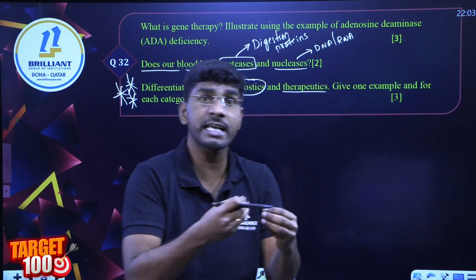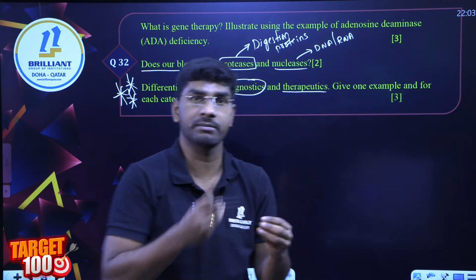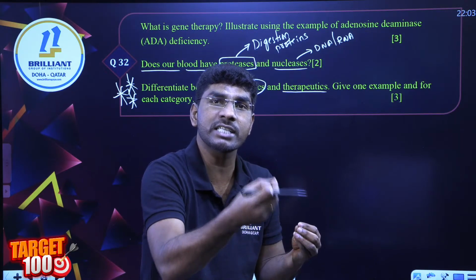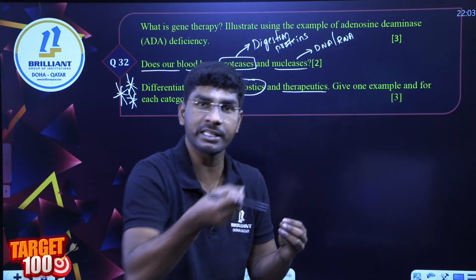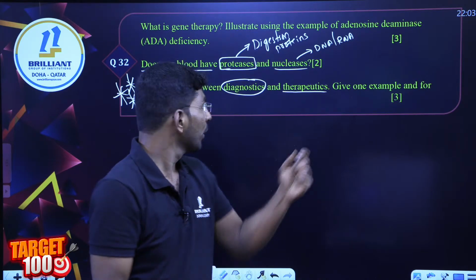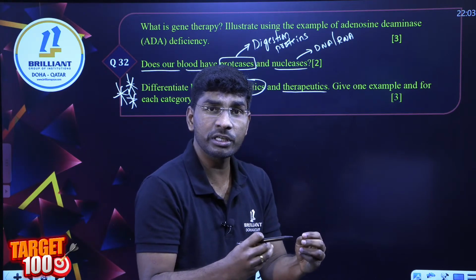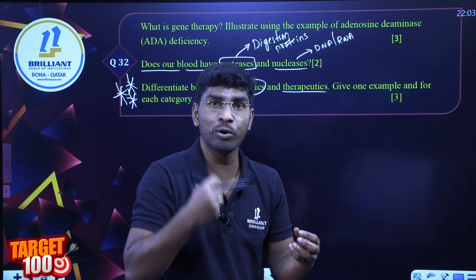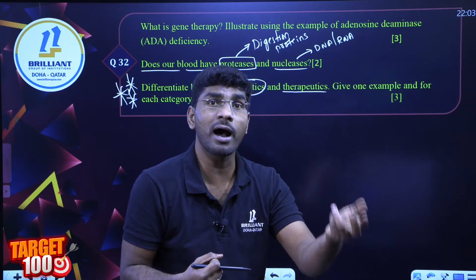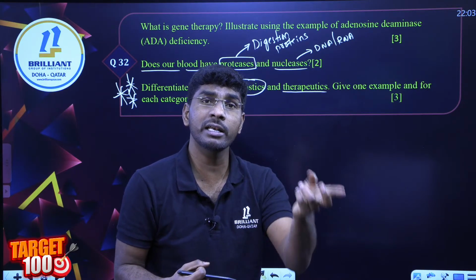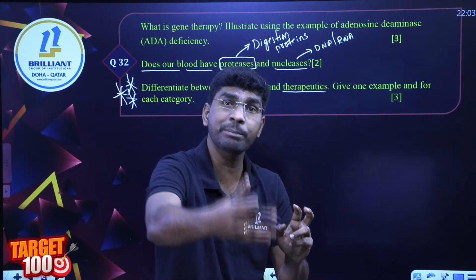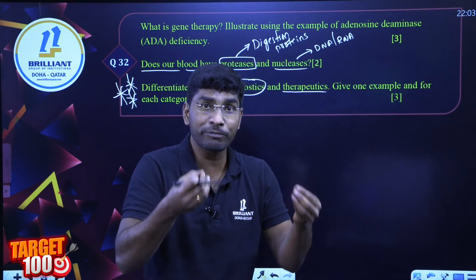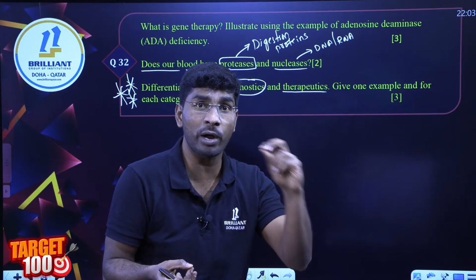Diagnosis means it is a technique to identify the disease. Diagnostics are the techniques to identify the disease such as ELISA, PCR, like this. It is called a diagnostic one. What is the therapeutics one? Therapeutics are the ones where proteins or hormones are injected. So therapeutics are like rDNA insulin production, rDNA estrogen production, or different types of protein production. That's called therapeutics.